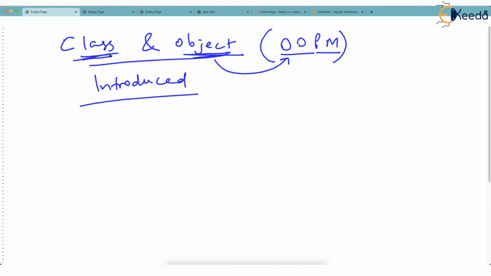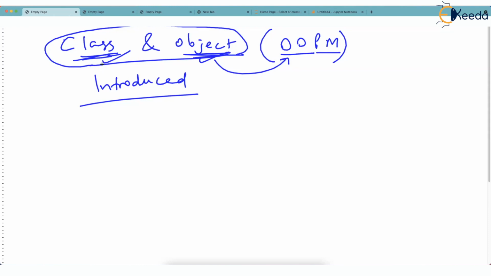We wrote some very, very simplistic programs to explain how to create a class, how to create an object, and how to call methods by using an object. You recall while leaving the class last time, I gave you a reference that although maybe we are in the 12th lecture of Python and we are now learning what is class and object, we have been using this since first day.